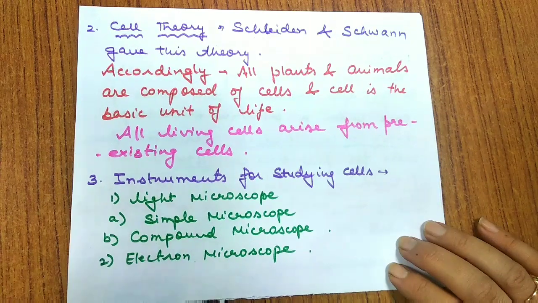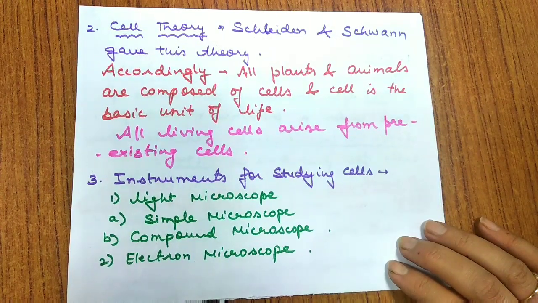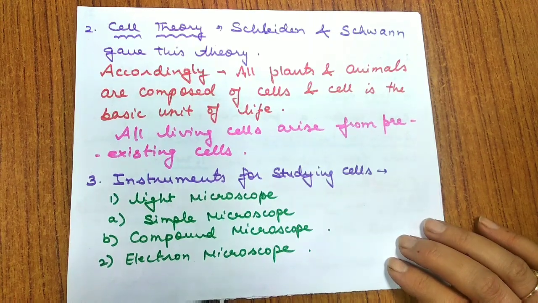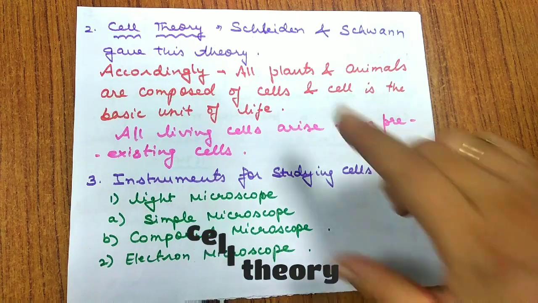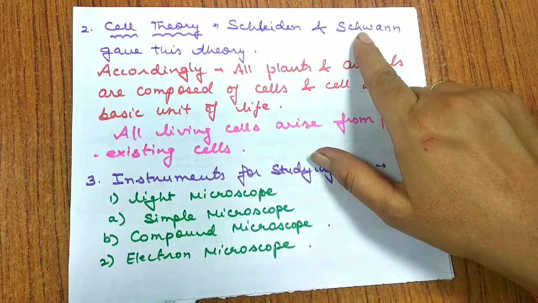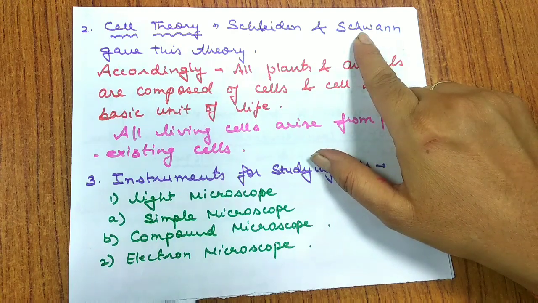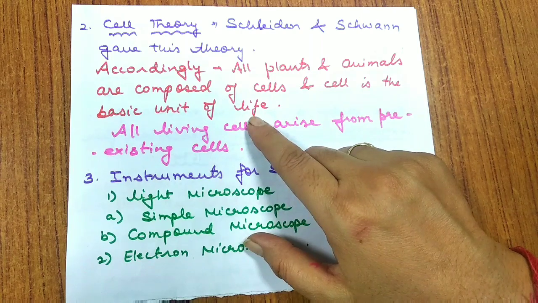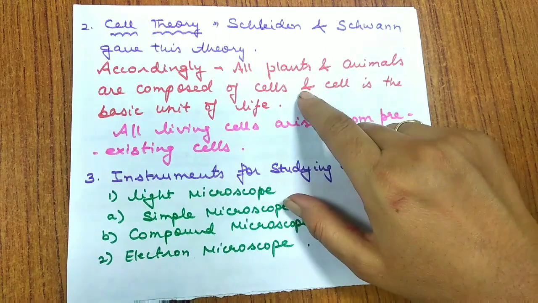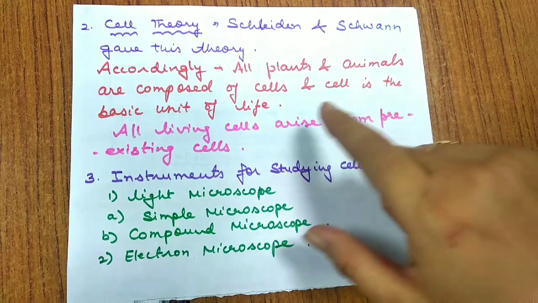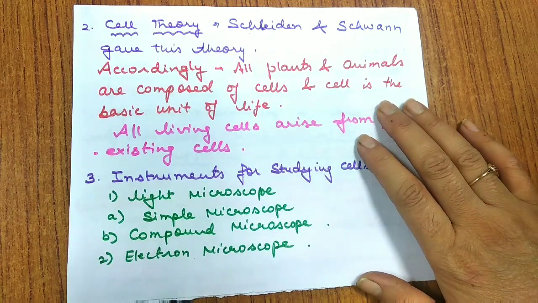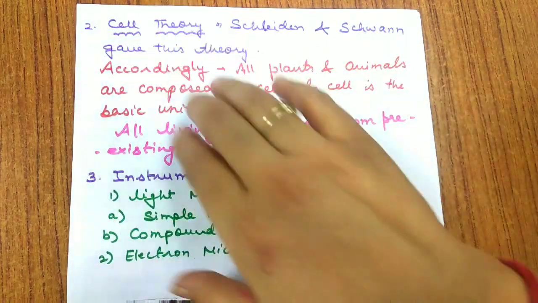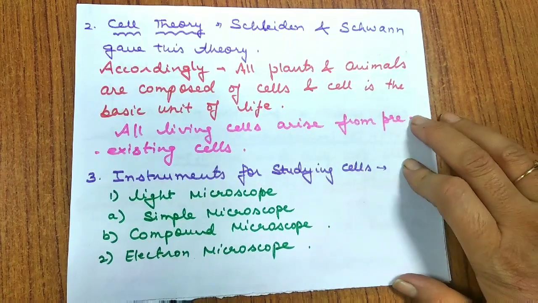Now let us move to the next point, that is cell theory. So what is cell theory? How did this come into existence? It was presented by two scientists, Schleiden and Schwann. According to this theory, all plants and animals are composed of cells, and the cell is the basic unit of life. They gave a theory to explain the cell.